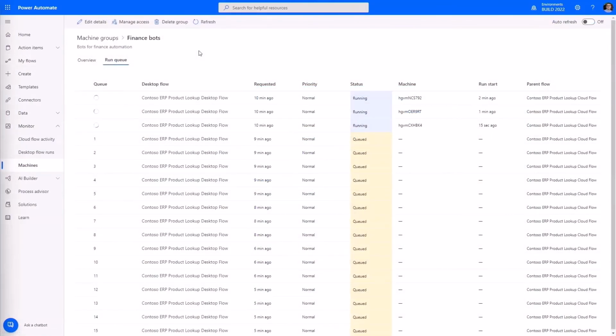Hosted RPA bots will automatically scale based on your needs. You can now react to any spike in demand. You can optimize your infrastructure COGS to just what's actually needed.